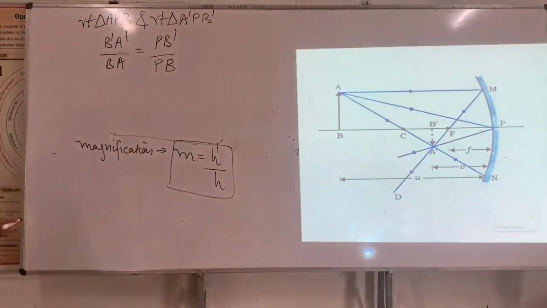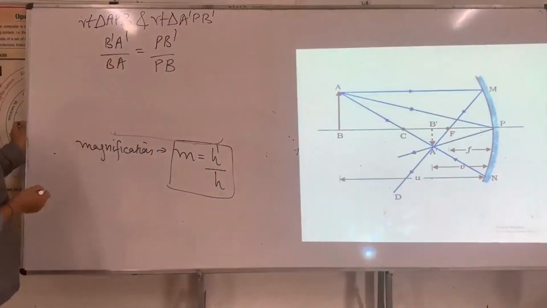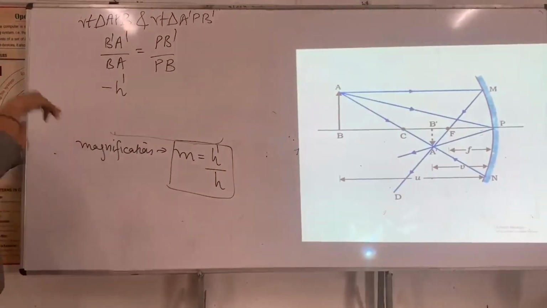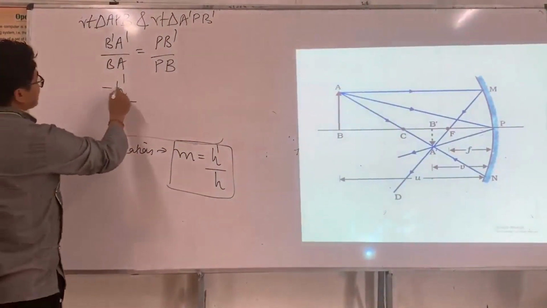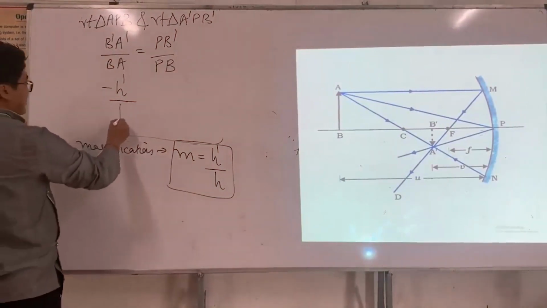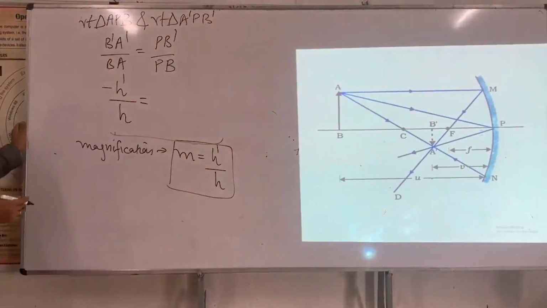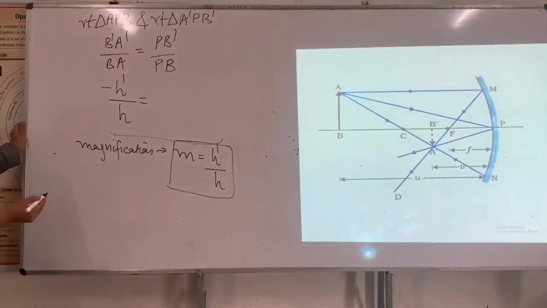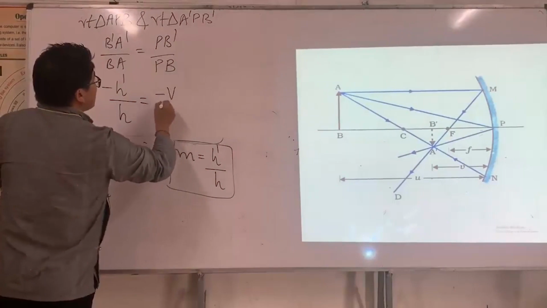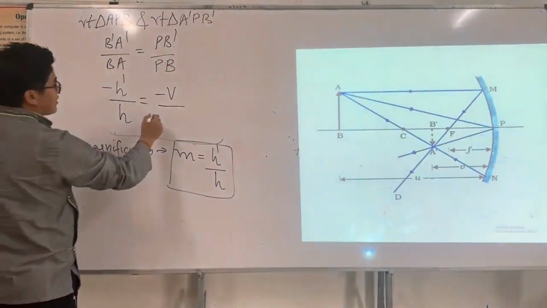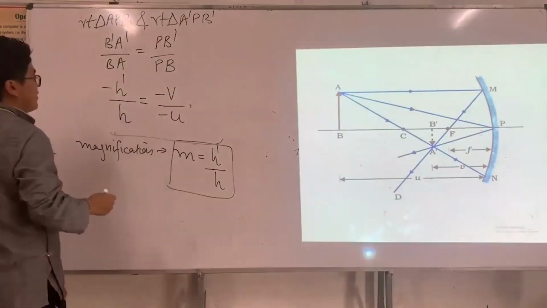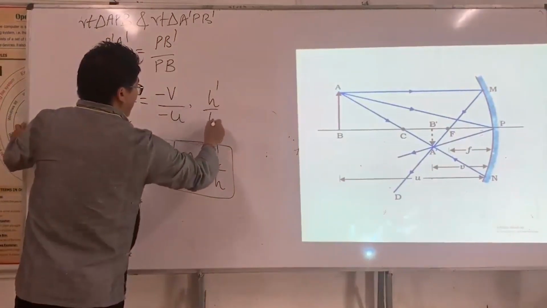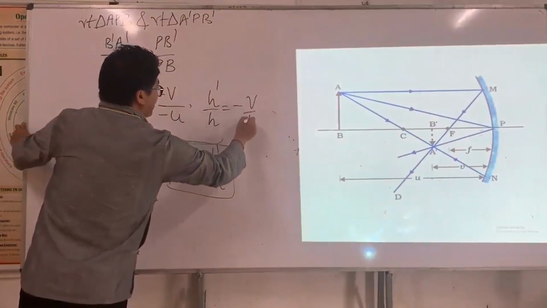Now I use the sign conventions. What is B prime A prime? It must be minus h prime, because it is inverted. What about BA? This is h, because it is erect and upward. And what is PB prime? It is minus v. What is PB? It is minus u. Now I say minus h prime divided by h is equal to minus v by u.